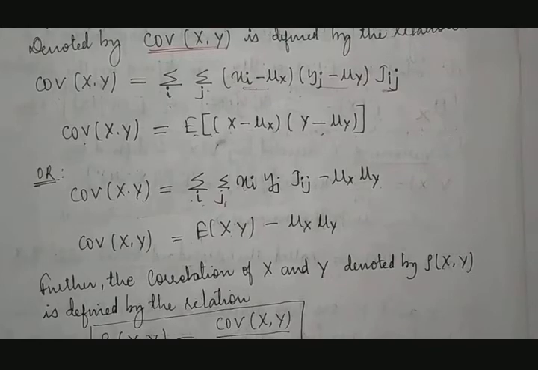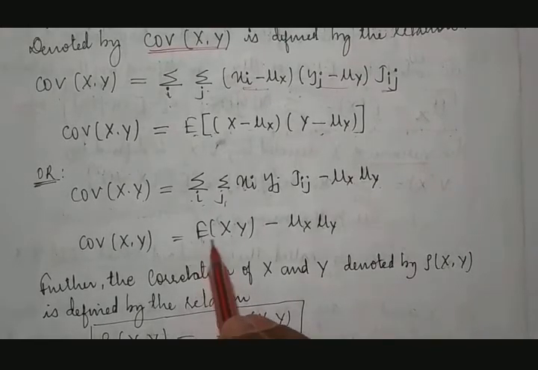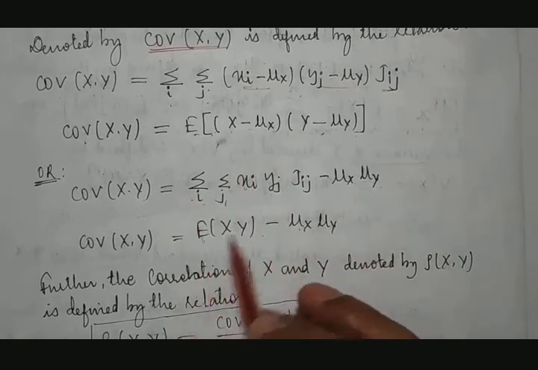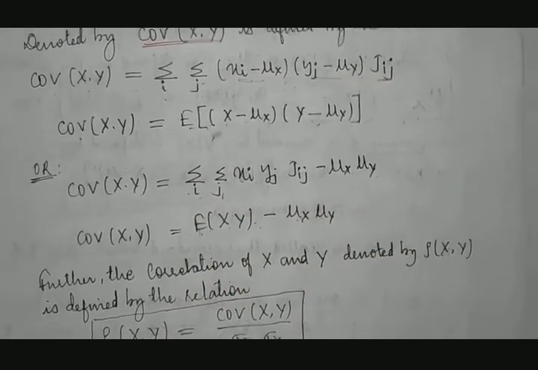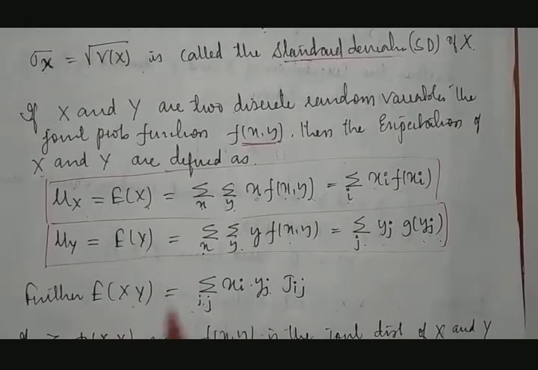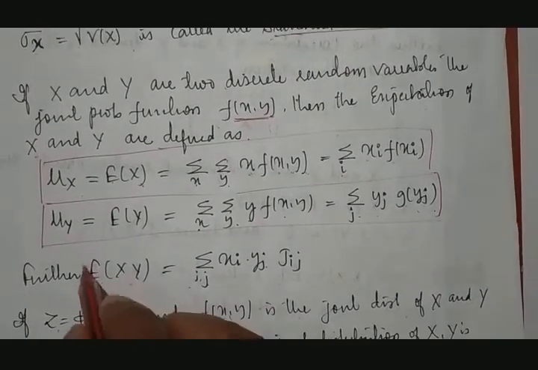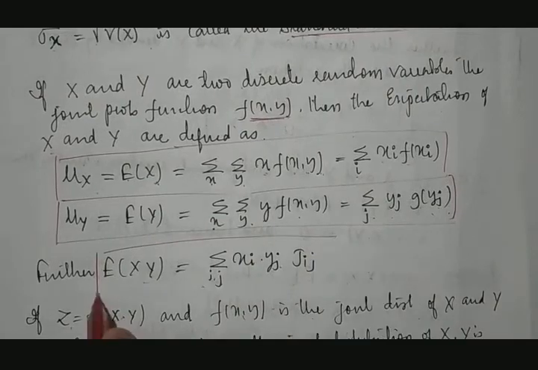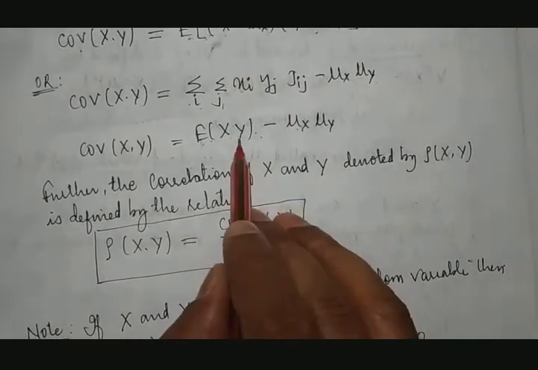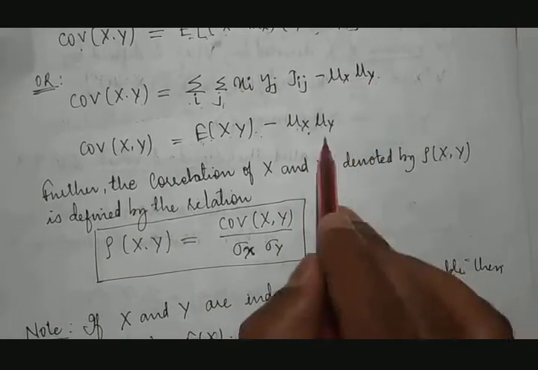Therefore this is equal to E of xy minus, because this whole thing is nothing but E of xy. That is already calculated here. You can see here, this result: E of xy is equal to this. Therefore, that will be used here, minus mu x mu y.